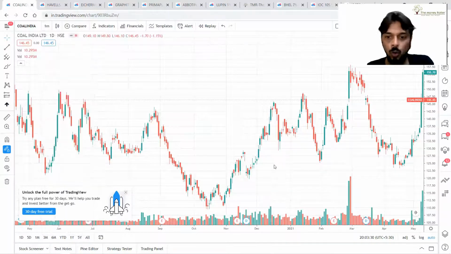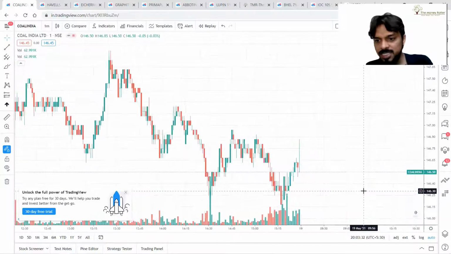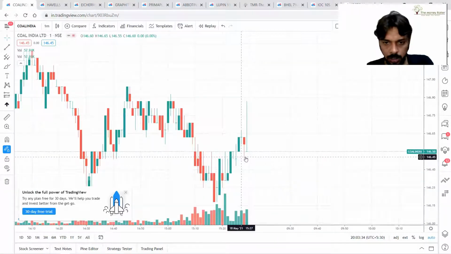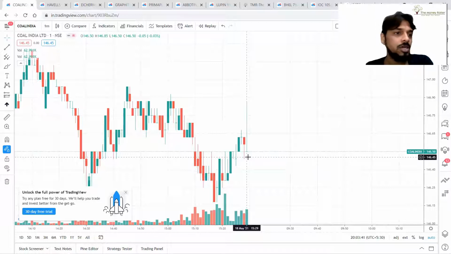So let's talk about the 1 minute chart. So this is 1 minute volume. So the last minute, that is today's 3:30 volume, is 18th May, 3:30. Last minute volume of the market is nothing but 62,000 shares. This is how we check volume.